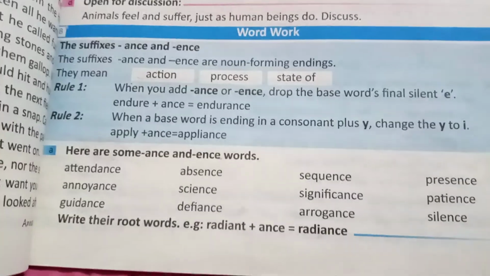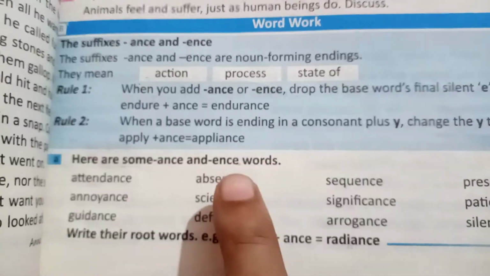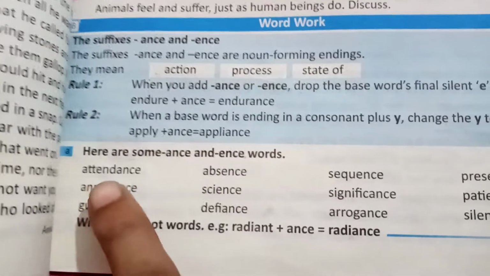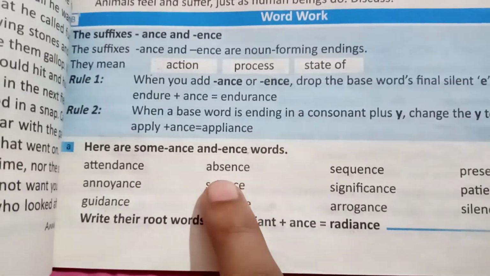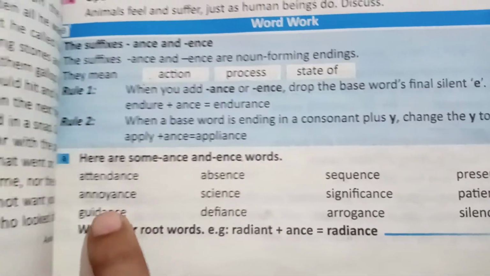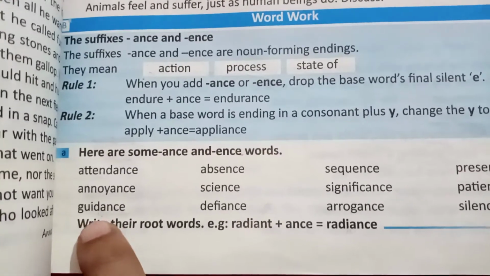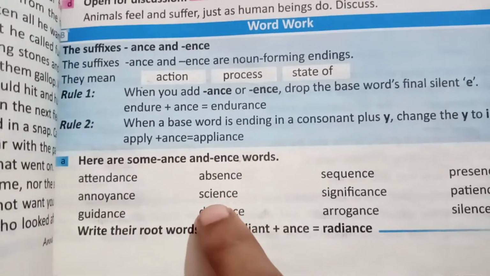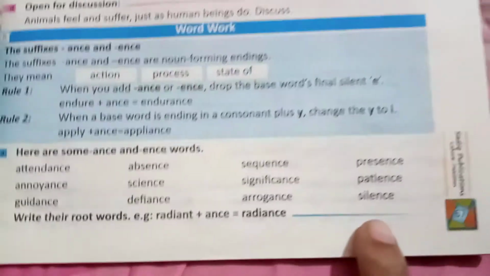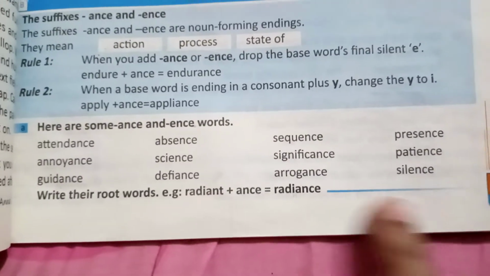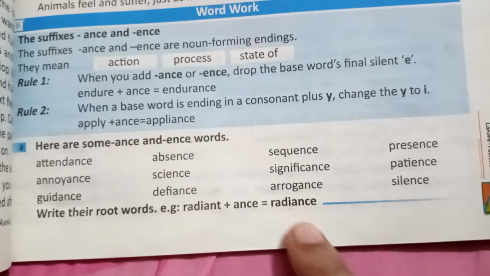Now here are some examples of ance and ence suffixes. Attend, attendance. Absent, absence. Annoy, annoyance. Guide, guidance. You can see so many words. Radiant, radiance.